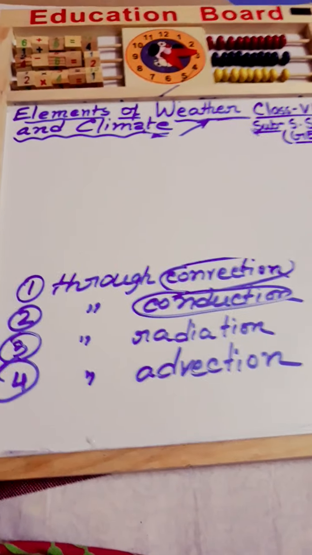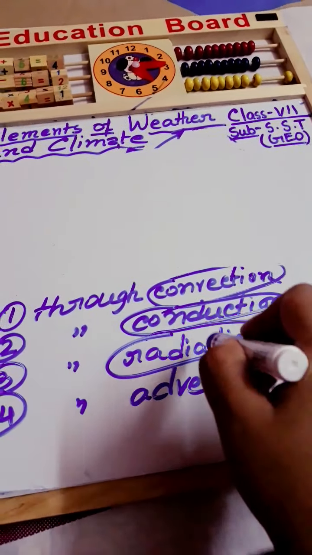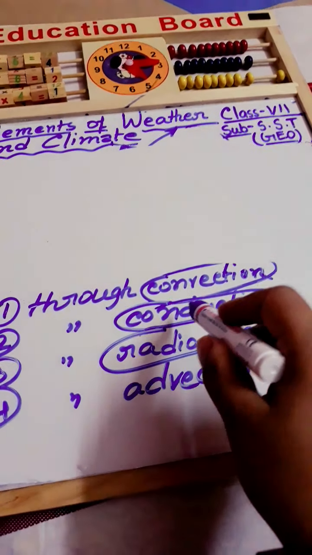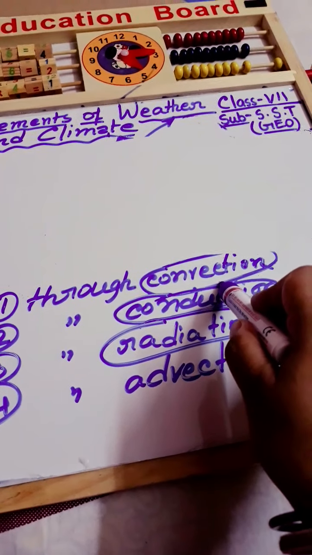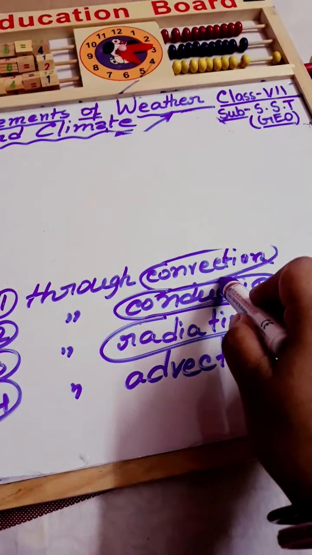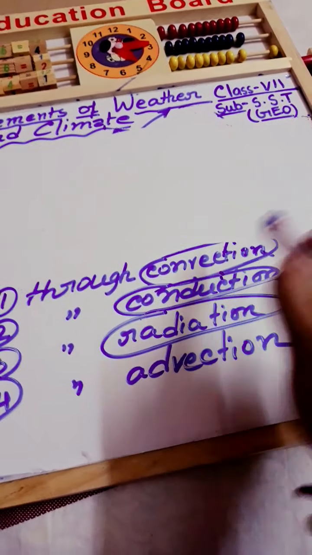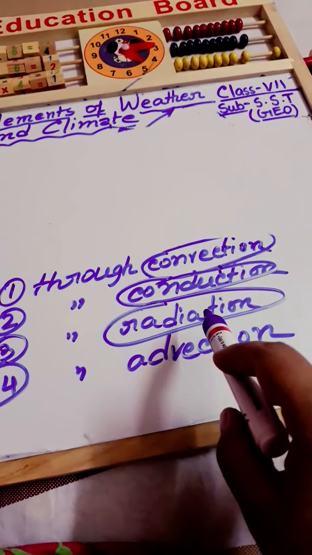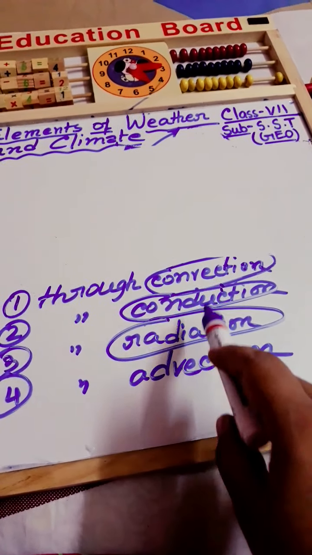So there is a relation between conduction and radiation. In both processes, the heat is transferred between two bodies. In conduction, the two bodies have to be in direct contact.